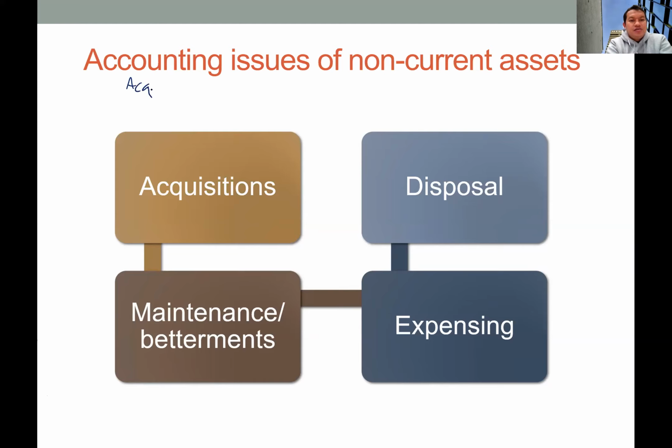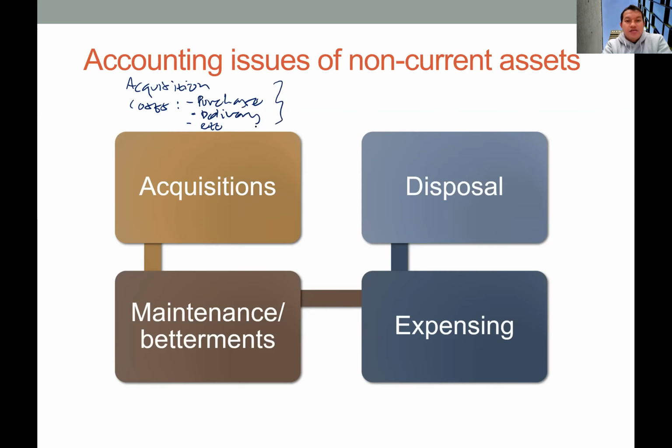So the acquisition cost, basically all costs directly related to the acquisition should be included as part of the acquisition cost. So the purchase price, the delivery cost, installation cost, some training costs, or some compulsory insurance. So we should include the purchase price, delivery, and other directly related costs to this acquisition.